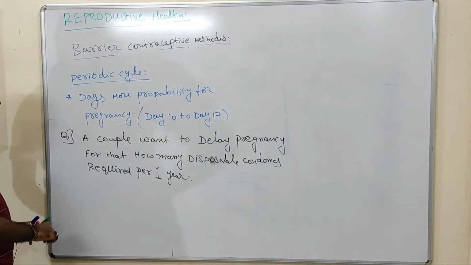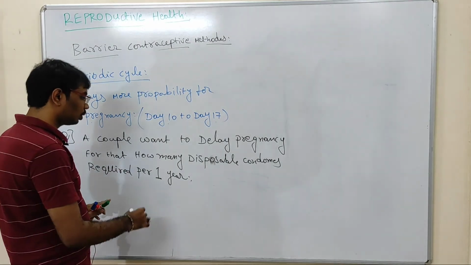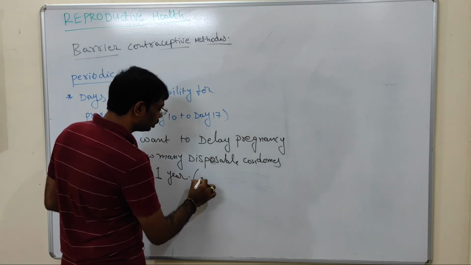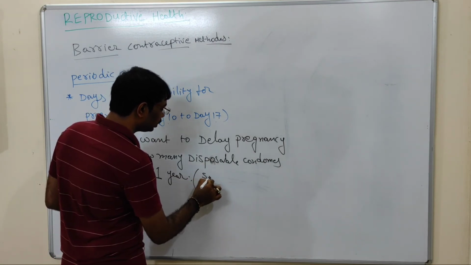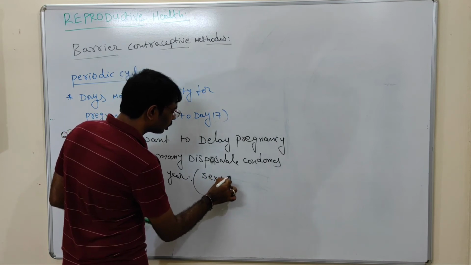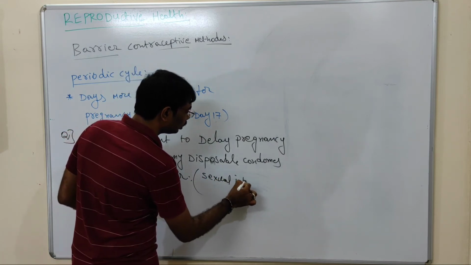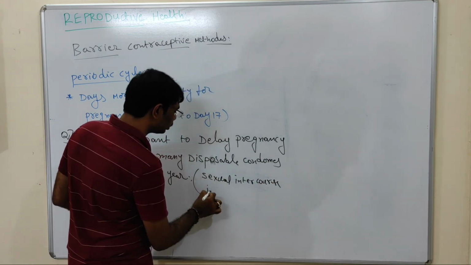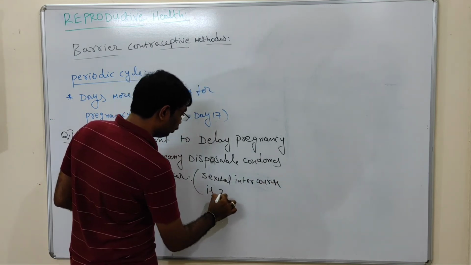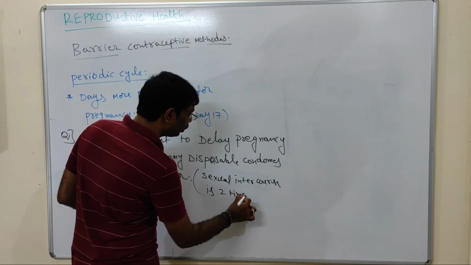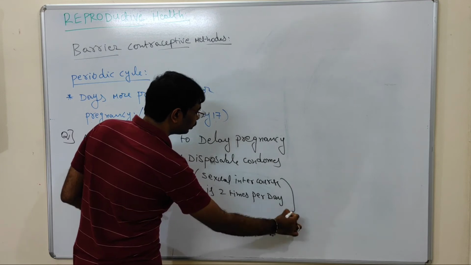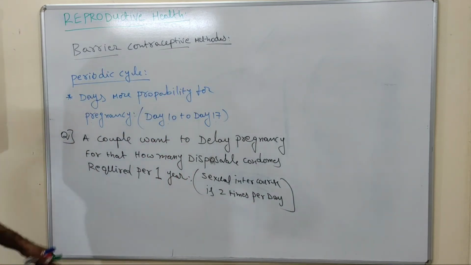Okay, so here, this is the question. I will give one extra piece of information: the couple participating in sexual intercourse is 2 times per day. So that is the question.